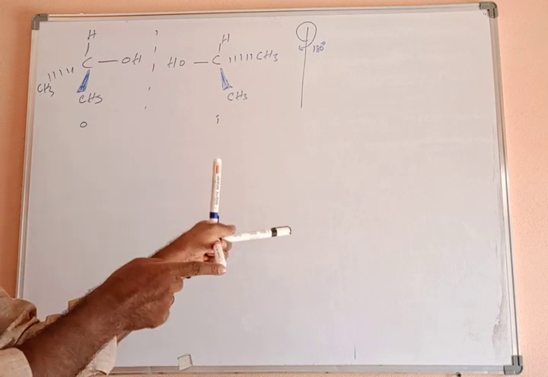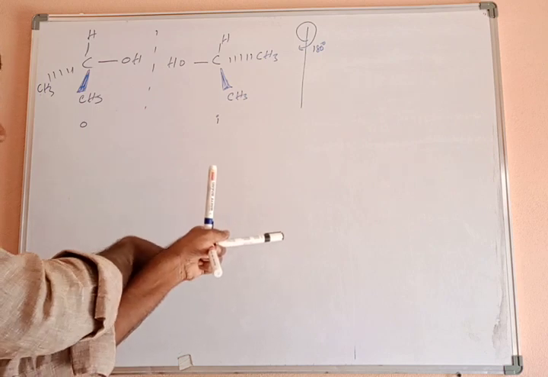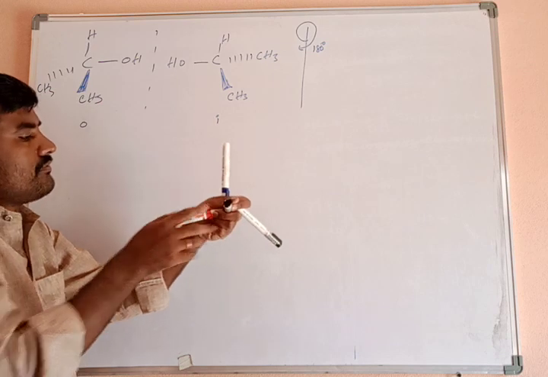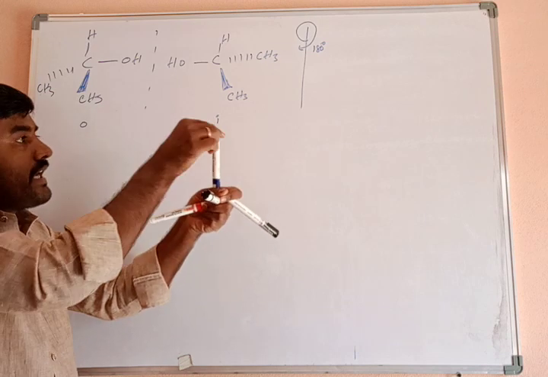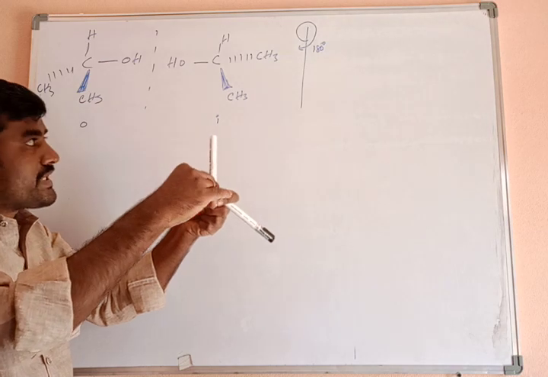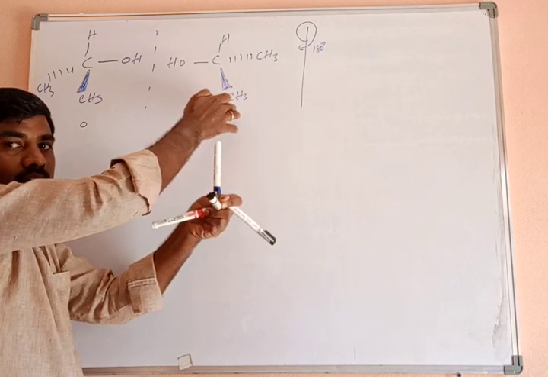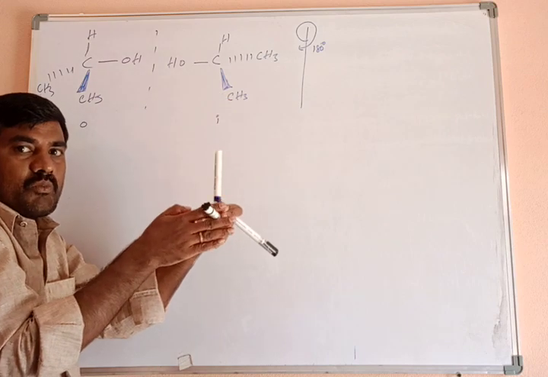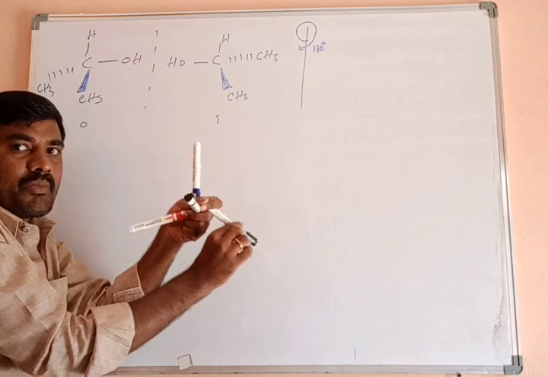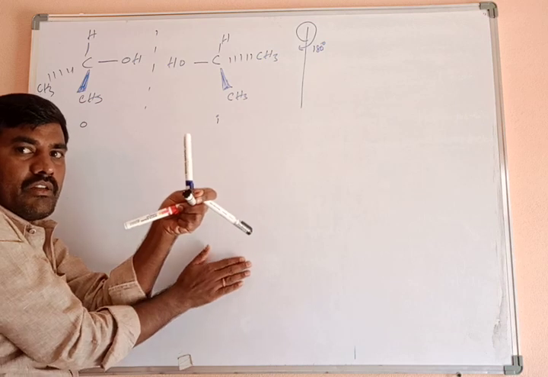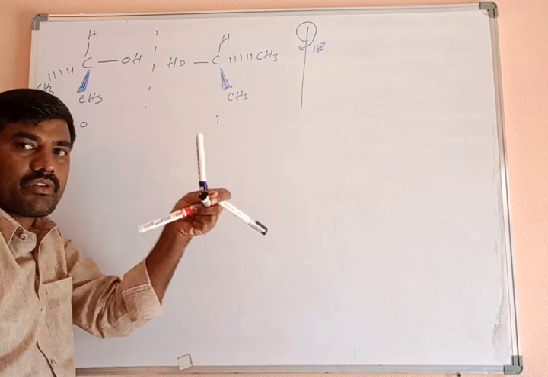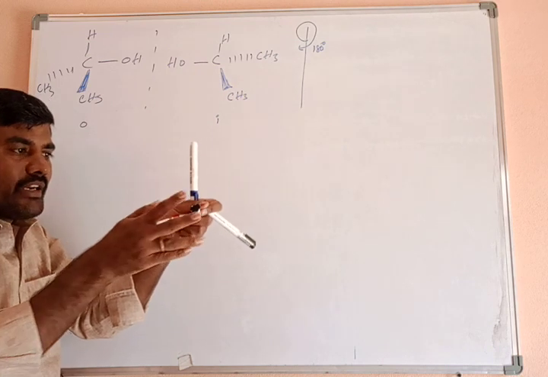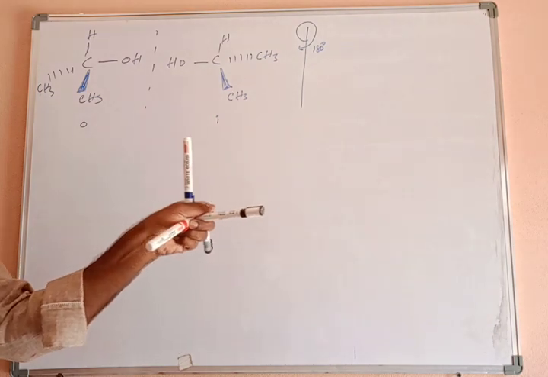Then what happens here? Now the hydrogen atom and OH group both lie on the plane. Now it is a CH3 and this CH3. When I am rotating like this, now the OH group is coming to the right side, and the hydrogen atom is present on this. Now this CH3 which was on the wedge bond enters into the dash bond, and the one which was on the dash bond is coming outside the plane, that is, onto the wedge bond.